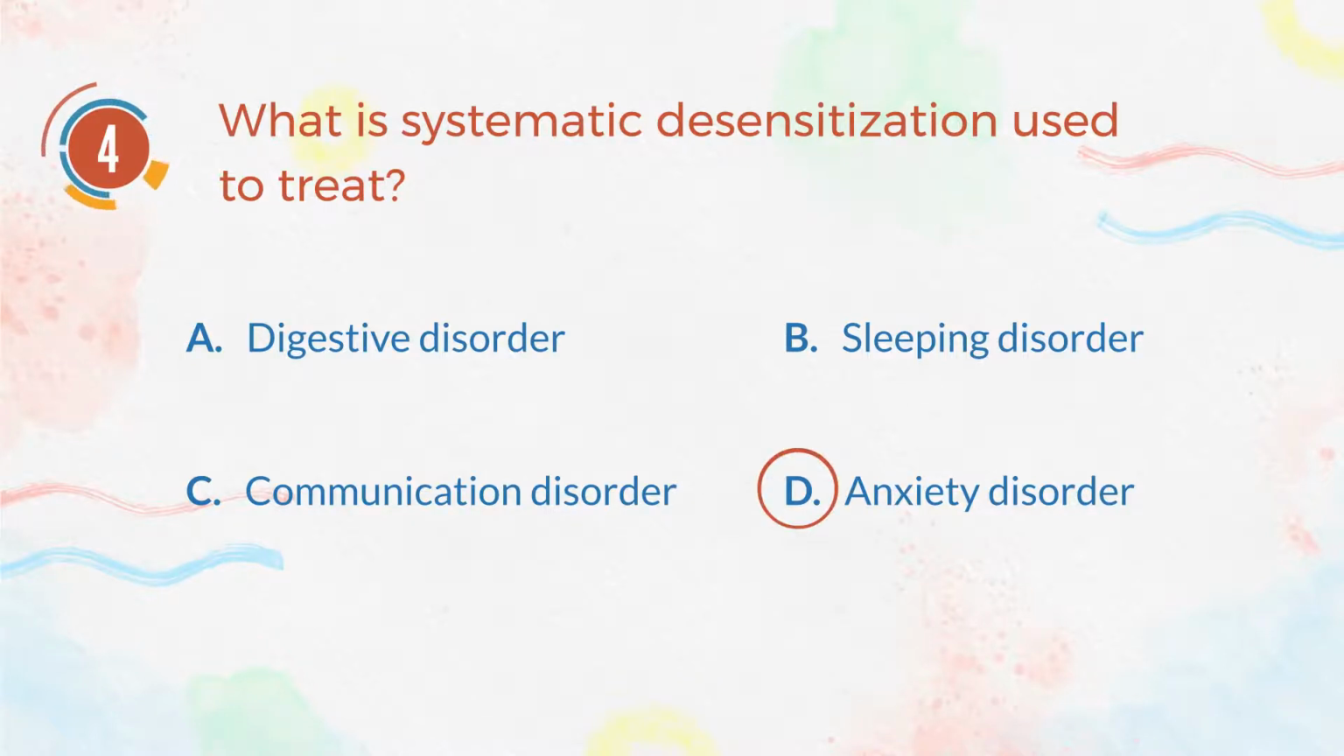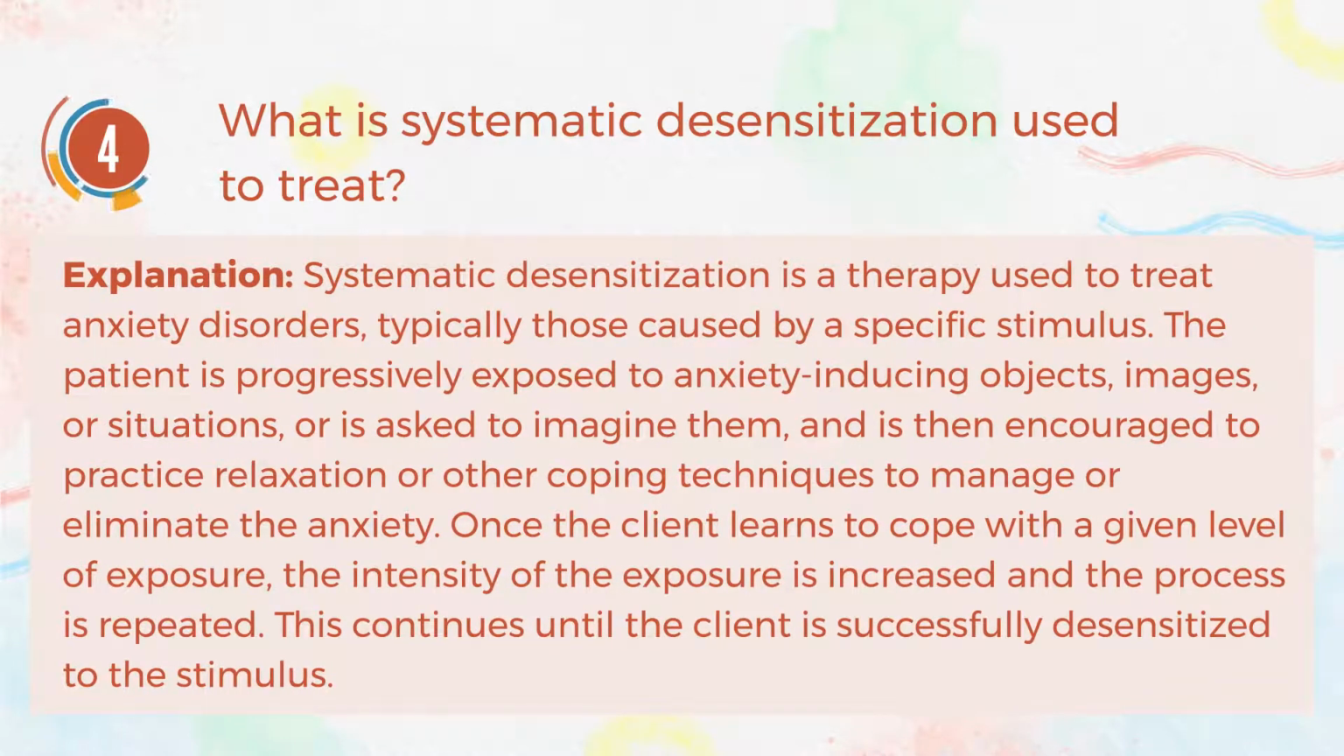Anxiety disorders. Explanation. Systematic desensitization is a therapy used to treat anxiety disorders, typically those caused by a specific stimulus. The patient is progressively exposed to anxiety-inducing objects, images, or situations, or is asked to imagine them, and is then encouraged to practice relaxation or other coping techniques to manage or eliminate the anxiety. Once the client learns to cope with a given level of exposure, the intensity of the exposure is increased and the process is repeated. This continues until the client is successfully desensitized to the stimulus.